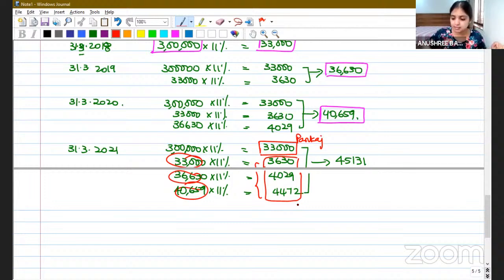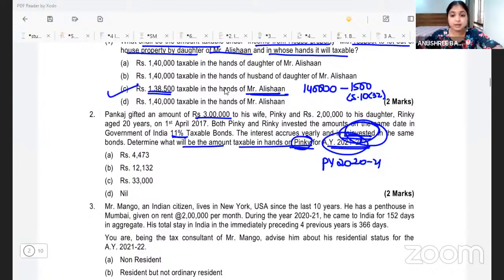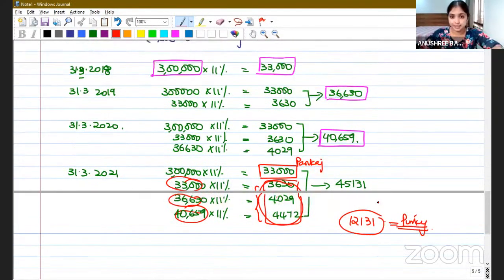What is the balance income? The balance 3 income comes to 12,131. This alone will be taxed in the hands of Pinky. Right? Income from transferred asset is to be clubbed. 33,000 will be clubbed with Pankaj's income. Income from income. This 12,131 is income from income. It is income from the reinvested interest. That shall not be clubbed. So on 12,131, Pinky herself will pay tax.